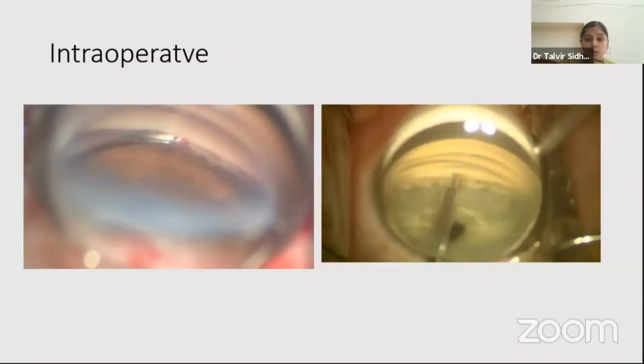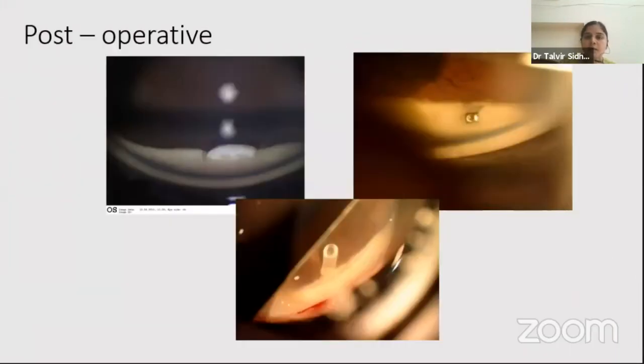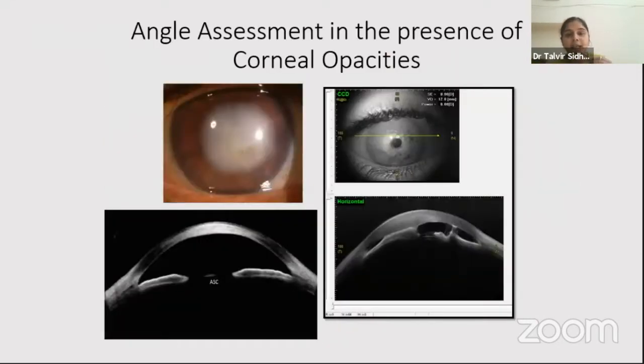Selective laser trabeculoplasty also requires gonioscopy. Sometimes postoperative evaluation also requires gonioscopy. But imaging has a clear advantage in people who have corneal opacities, where we cannot assess the angle with the help of gonioscopy. So the role of imaging and the role of gonioscopy are actually different when it comes to ophthalmology.